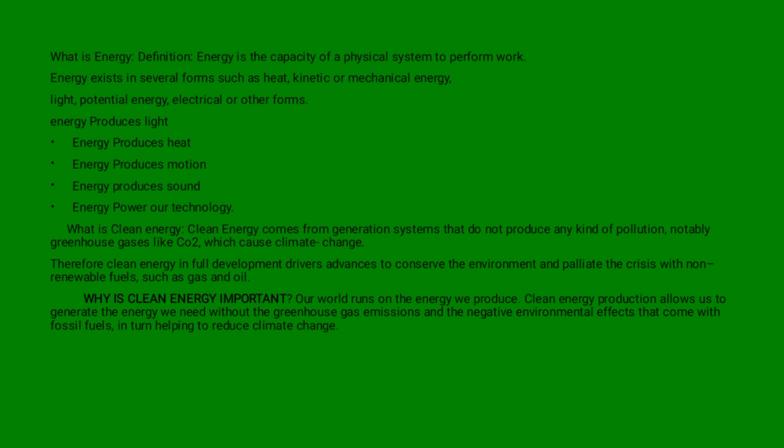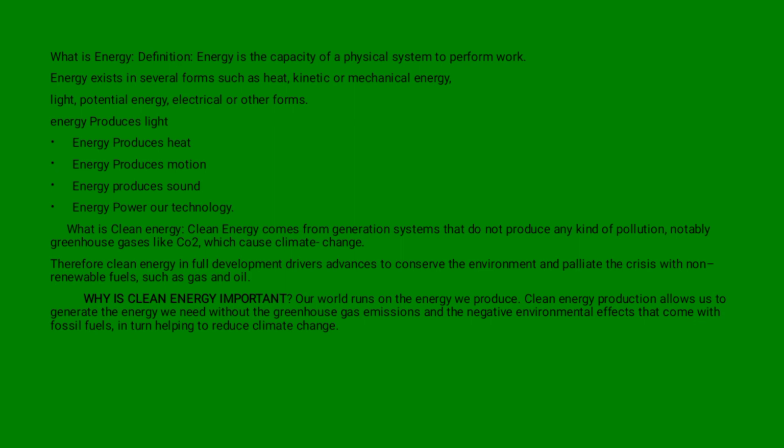In some definitions, we were told that energy is defined as the ability to do work. It may exist in potential, kinetic, thermal, electrical, chemical, nuclear, or in other forms.